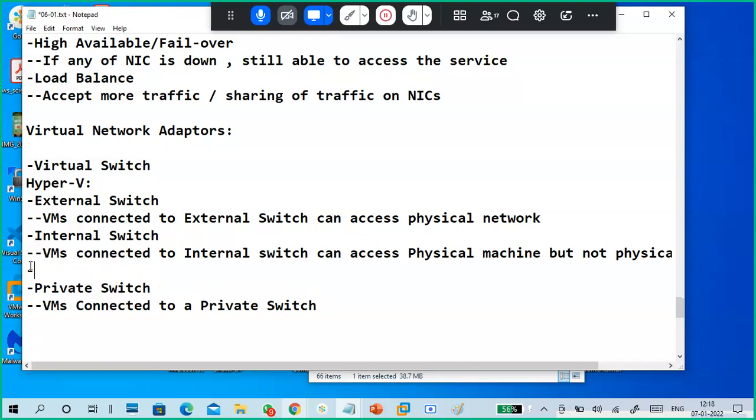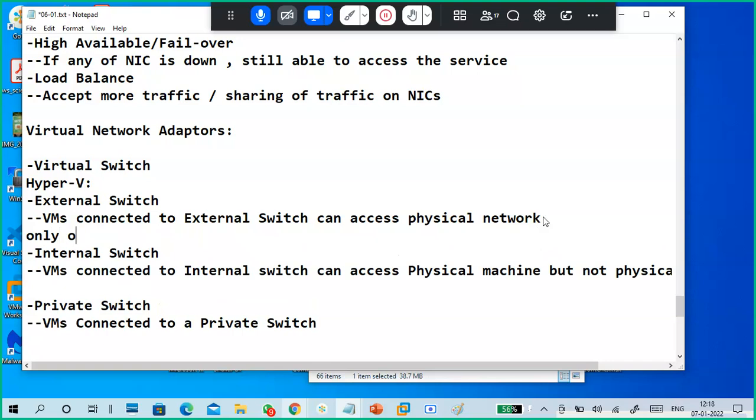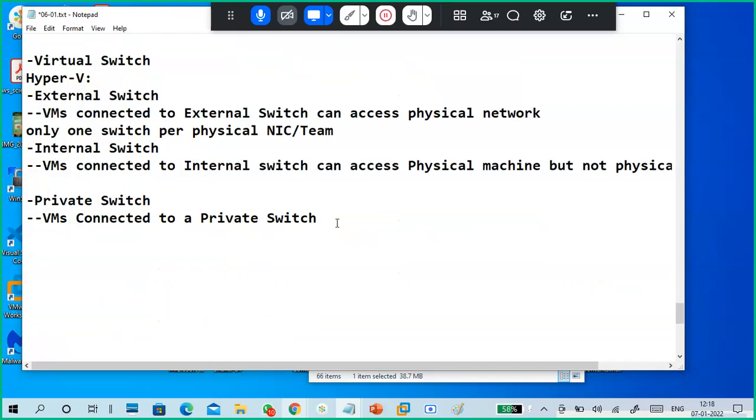Only one external switch per physical NIC or a team, either team or NIC. For a single physical NIC, a single external switch. Two physical NICs, two external switches. But if you combine two NICs into a team, again one switch only, like that.